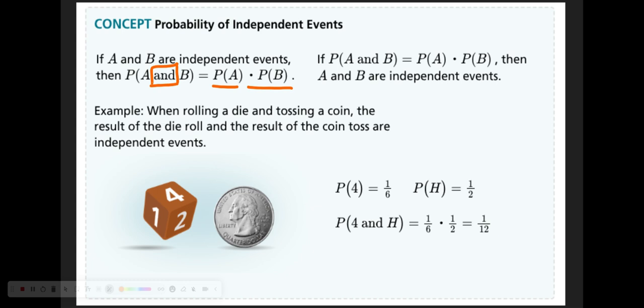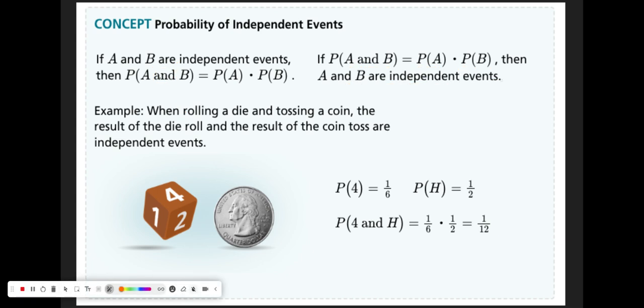If your parents told you that you need to clean your room or eat a snack, you would not have to clean your room. You'd have the option. If your parents told you to clean your room and eat a snack, you would have to clean your room. "And" makes things more difficult. If you've heard of parlays, "and" is what makes something a parlay. Now the converse of this is also true. If the probability of A and B is calculated by the probability of A times the probability of B, then you know that A and B are independent events. Sometimes they use this as a little sneaky word problem. So let's look at the example.